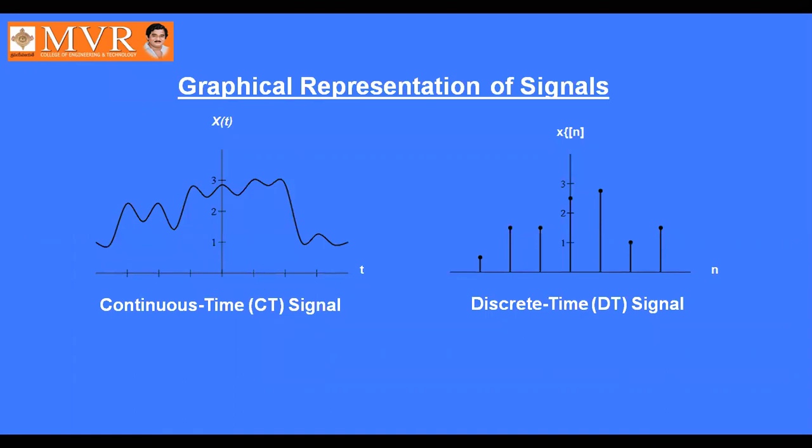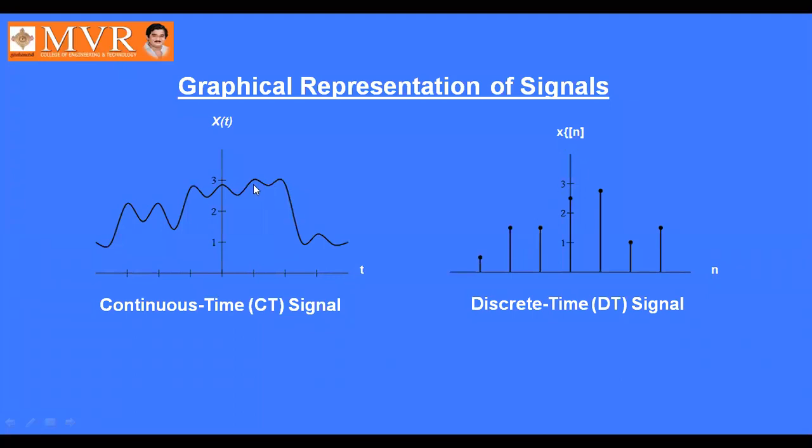Next, graphical representation of the signals. How are these signals represented graphically? See here, this is x of t and this is x of n. The continuous time signal is represented by x of t, so it will be continuous for all time t. Whereas the discrete time signal is represented like this. It is defined at these places only. These are discrete instants of time only. It is represented by x of n.